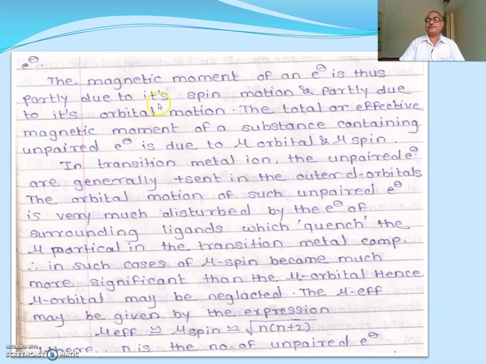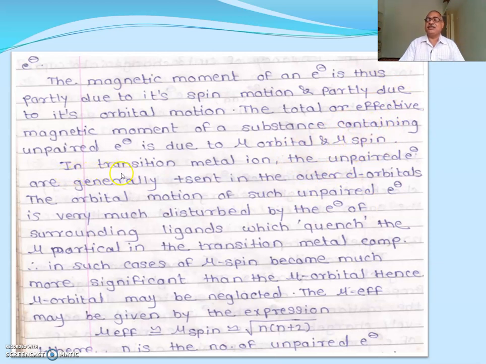The magnetic moment of an electron is thus partly due to the spin motion and partly due to its orbital motion. The total or effective magnetic moment of a substance containing unpaired electrons is due to the resulting magnetic moment of the orbital, or due to the magnetic moment of the spin motion.